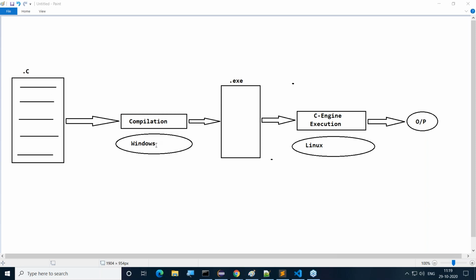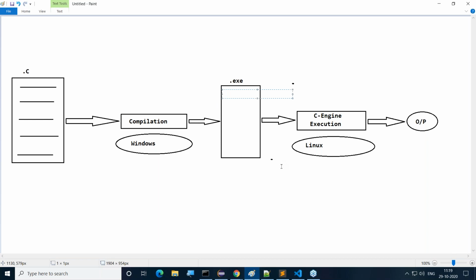When we compile a C program on the Windows operating system, automatically a .exe file is created. What does this .exe file contain?